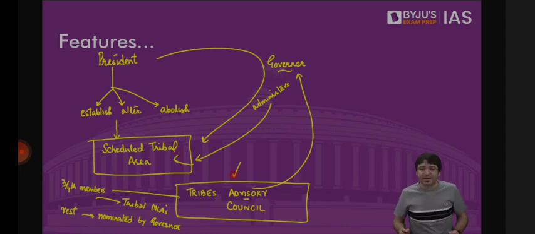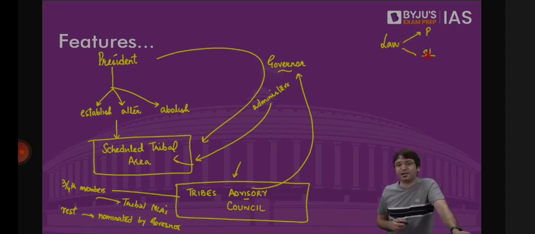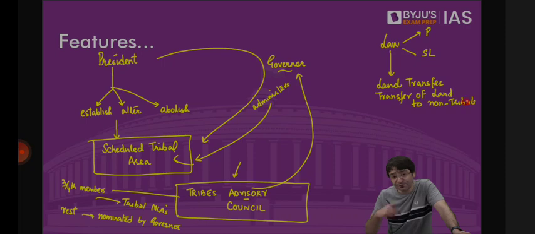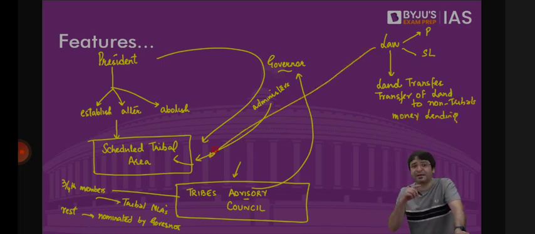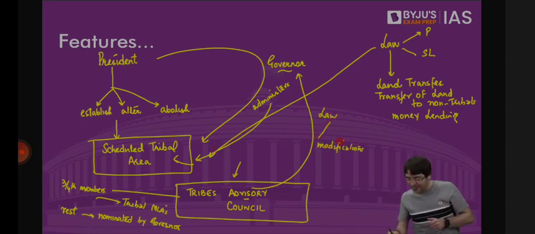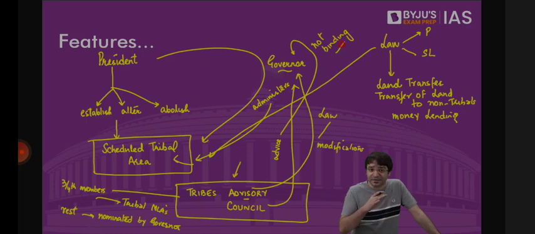That means the role of the Tribes Advisory Council is to advise the governor whether a law passed by parliament or by the state legislature, if this law talks about land transfer to non-tribals, or money lending, will apply to the scheduled tribal area or not, or whether it will apply with certain modifications. But this advice is not binding on the governor, because it is only advice. Nevertheless, the governor, in administering this tribal area, would consult this Tribes Advisory Council.